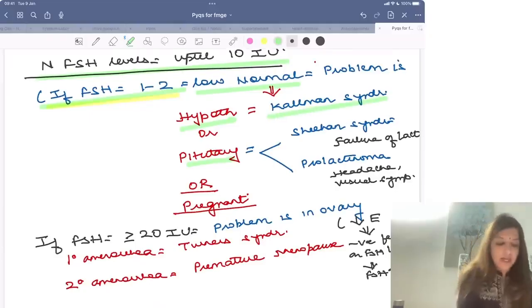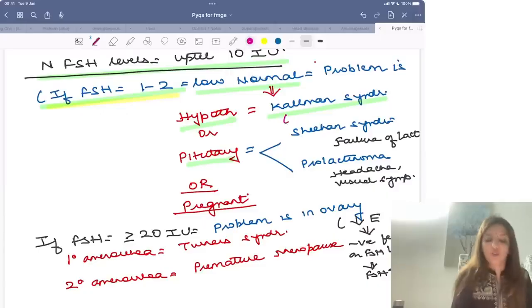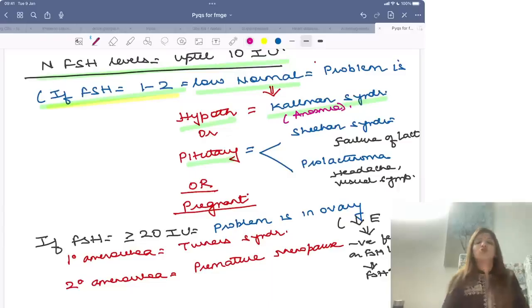Kallmann syndrome. In Kallmann syndrome you get anosmia. So the question will also mention anosmia. So levels of FSH will be less. Patient will come to you with amenorrhea and there will be anosmia.